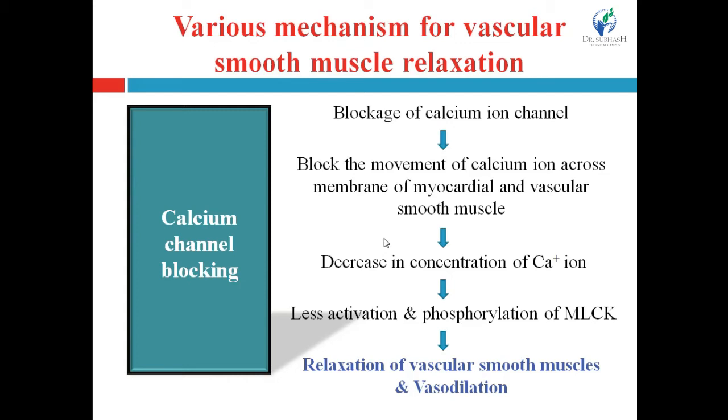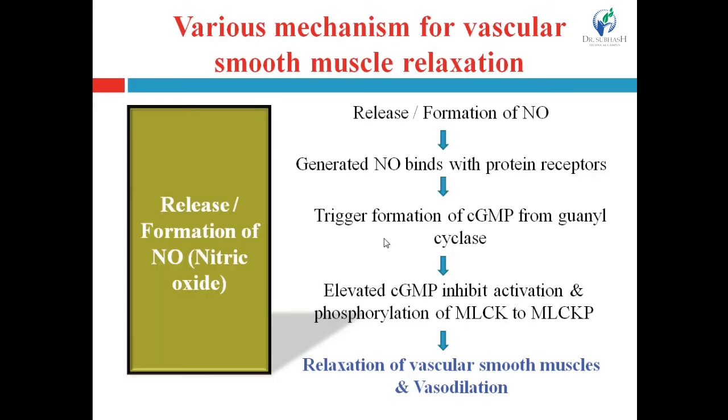If MLCK cannot be phosphorylated, then myosin protein will not be activated, and if myosin is not activated, it cannot bind with the actin protein, and that will lead to no contraction. So there is inhibition of vasoconstriction, that is relaxation of the vascular smooth muscles, and that will lead to vasodilation. Then, release and formation of nitric oxide.